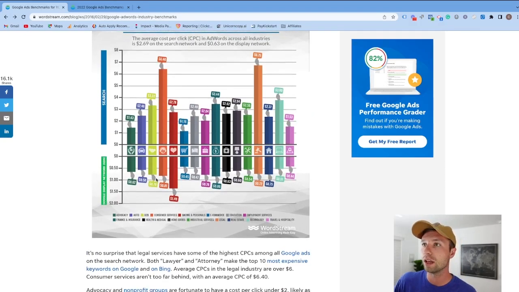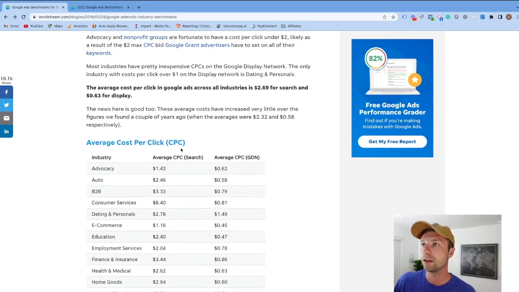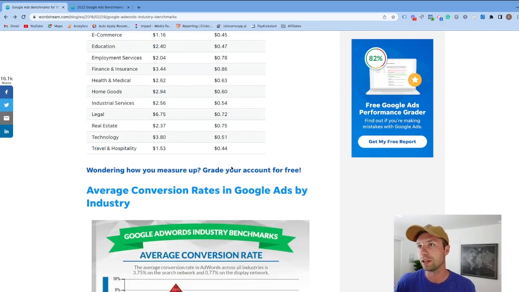And then on the higher end for the Google Display Network, you have dating services, and for real estate you're looking at $2.37. And here's the graph showing this as well. And of course, by the way, I will link this blog post that I mentioned down in the description as well, so if you wanted to go check this out for yourself.